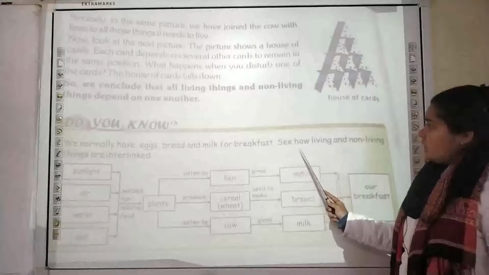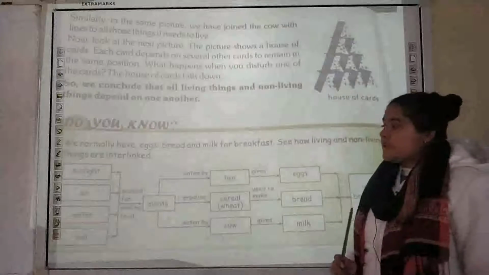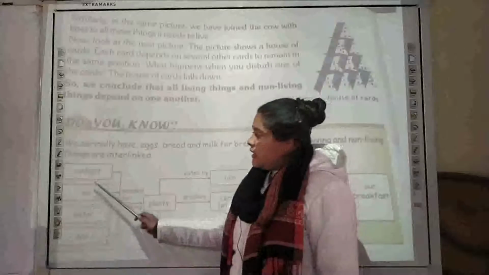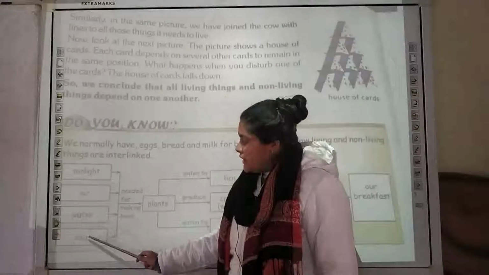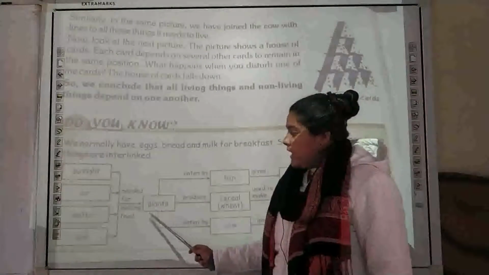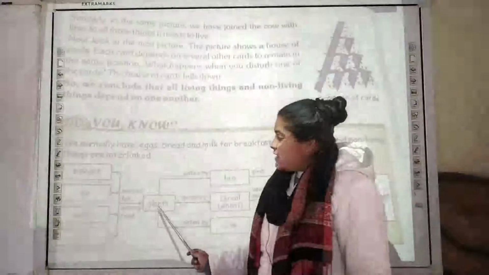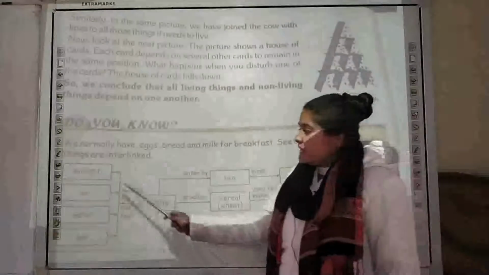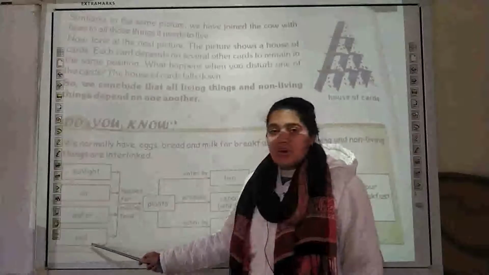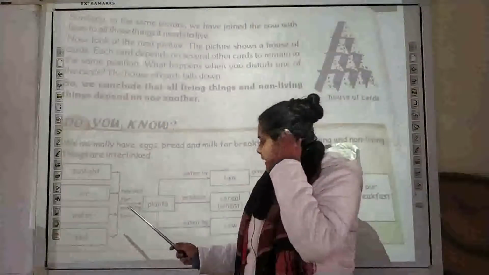But see how the living and non-living things are interlinked. You have to understand how living things and non-living things are interconnected. So you can see here the sunlight, air, water and soil. These non-living things are required by the plant to make food. That you will learn in higher classes, students, that plants make their own food by using sunlight, air, water and soil. That process is known as photosynthesis.